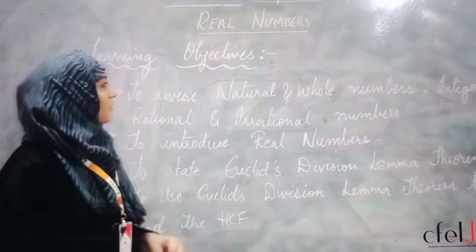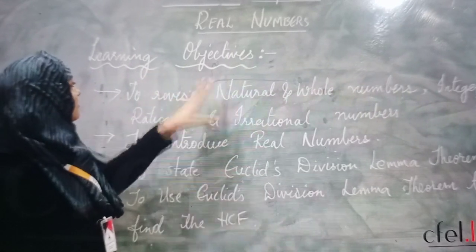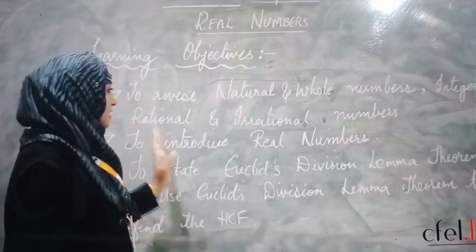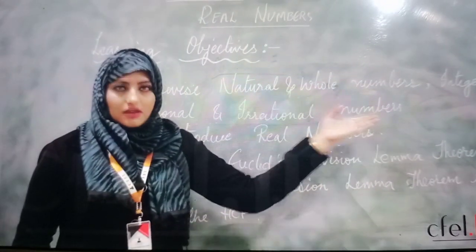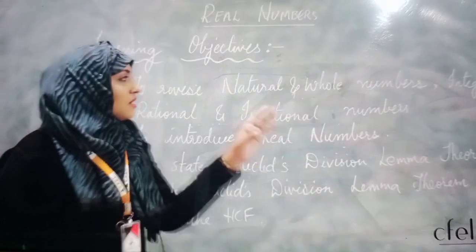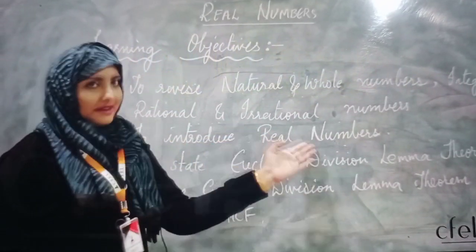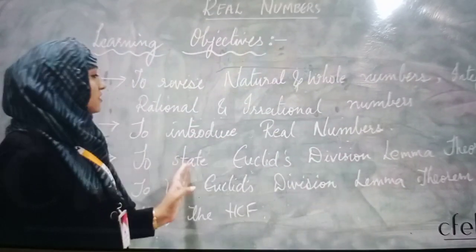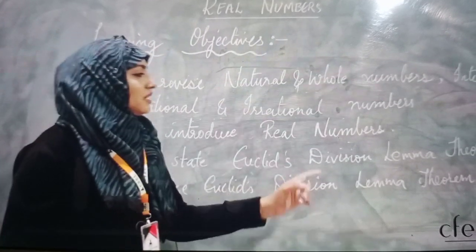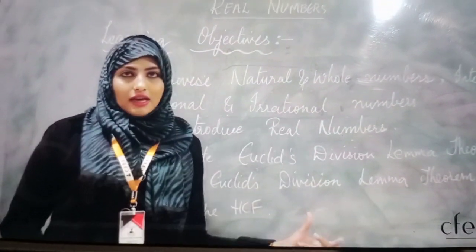In this chapter we are going to learn these things. These are our learning objectives. We are going to revise natural numbers, whole numbers, integers, rational numbers and irrational numbers. I know that we have already learned these numbers in our previous classes, but we are going to revise it for your better understanding. To introduce real numbers obviously, then to state Euclid's division lemma theorem, and to use Euclid's division lemma theorem to find the HCF of the given numbers.